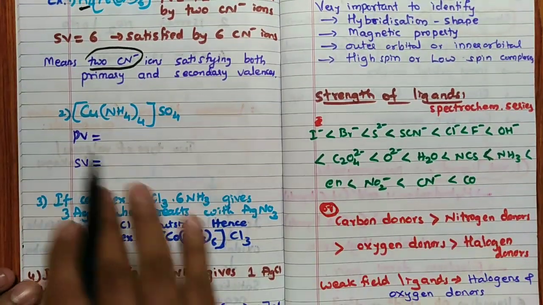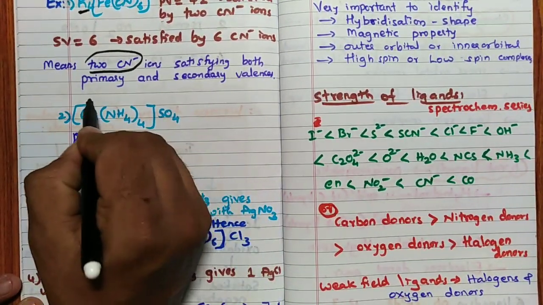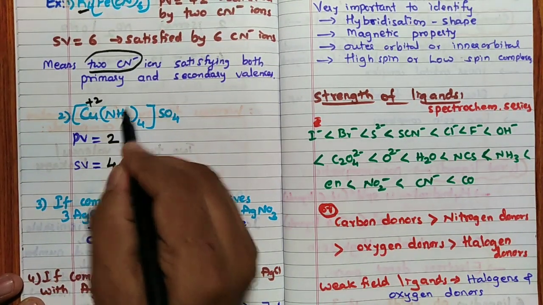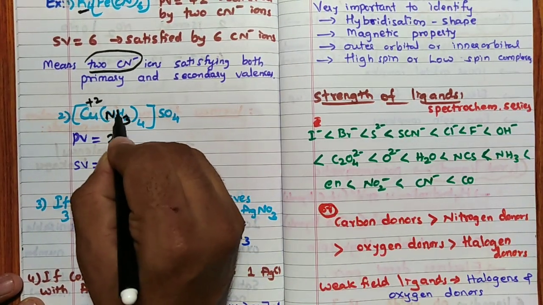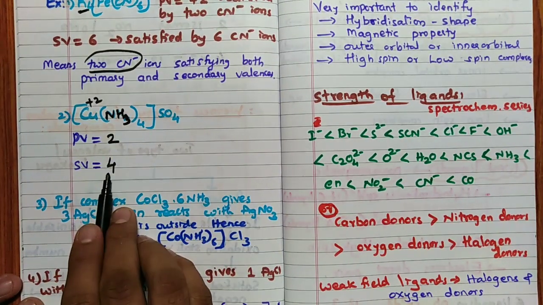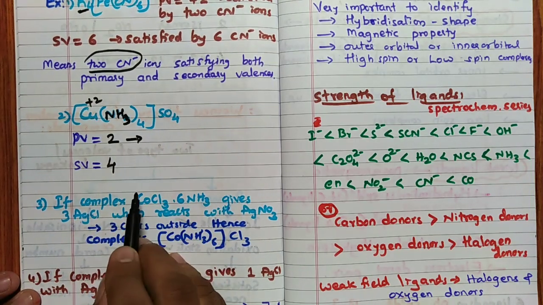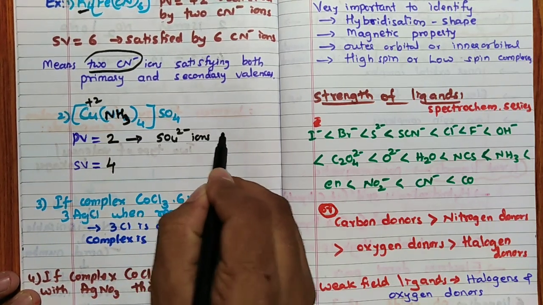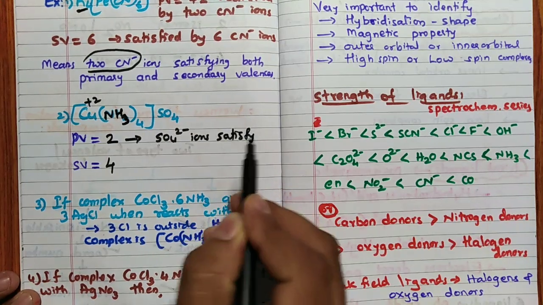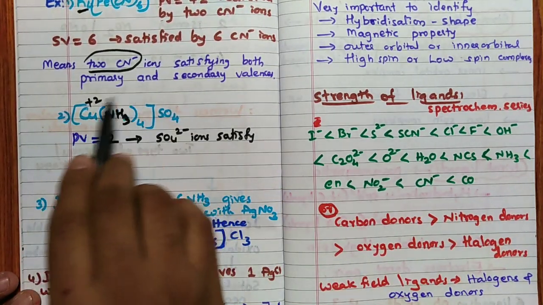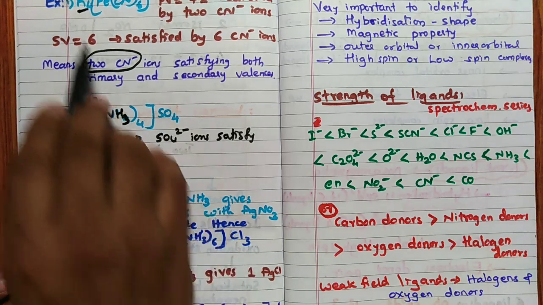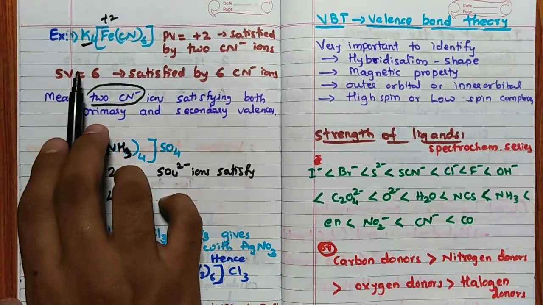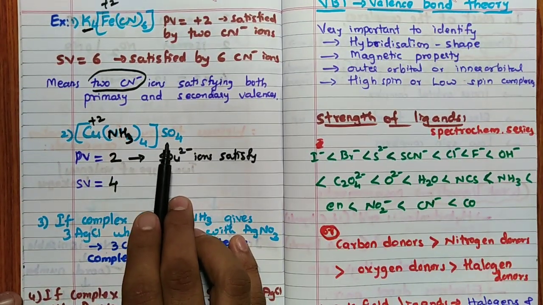So for example here, what is the primary valency? When you calculate the oxidation state you will get plus 2. So primary valency is 2, secondary valency is 4 because of the coordination number. So NH3, once again, NH3 4 times, monodentate, so 4. Now you see, the primary valency is satisfied by SO4 2 minus ions. Because NH3 is neutral, it will not satisfy. SO4 will satisfy. Here K cannot satisfy because it is positive, but here SO4 can satisfy.